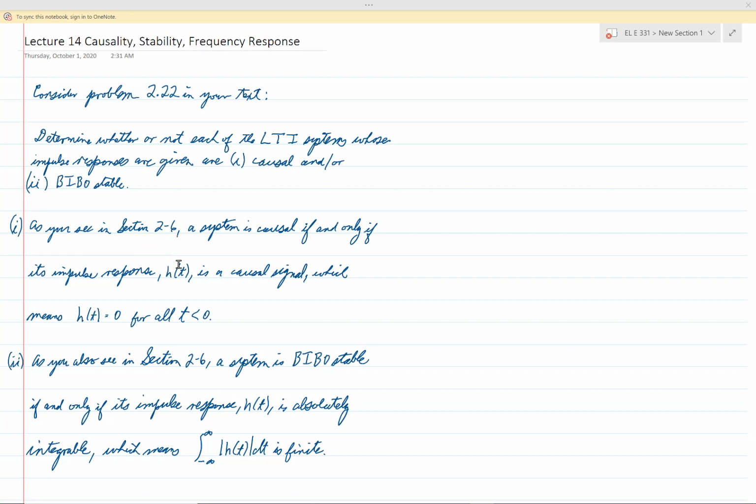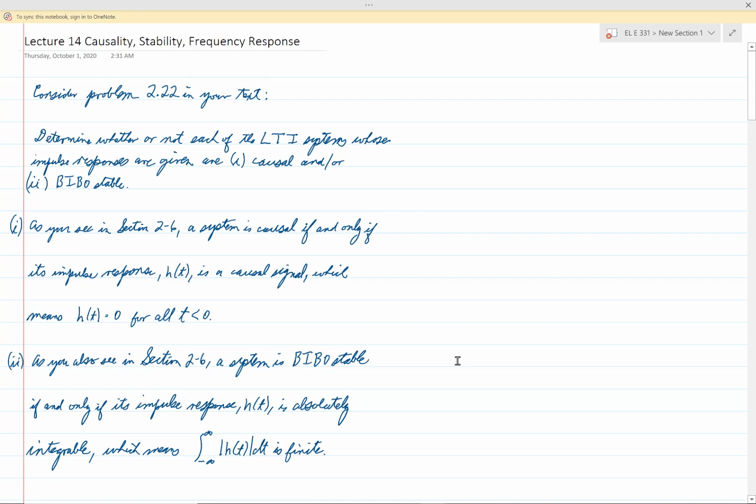As is described in section 2-6, a system is causal if and only if its impulse response, h of t, is a causal signal, which means that h of t is equal to 0 for all t less than 0. If that is true for a system, and only if that is true, will the system be causal.